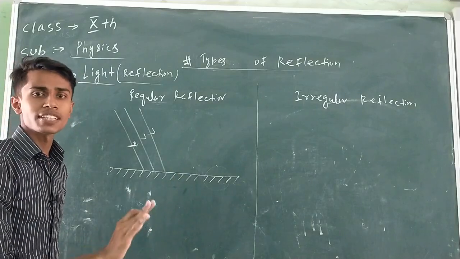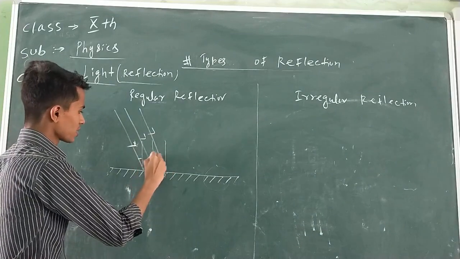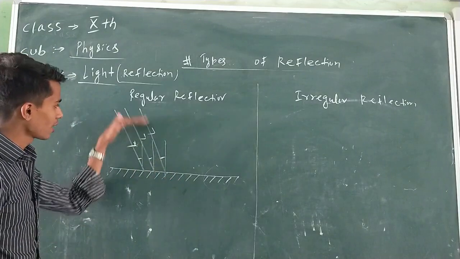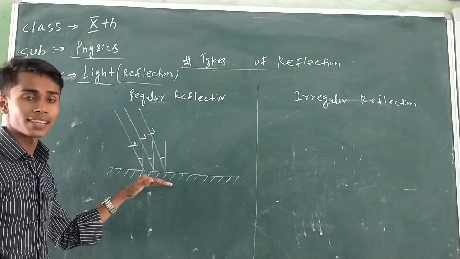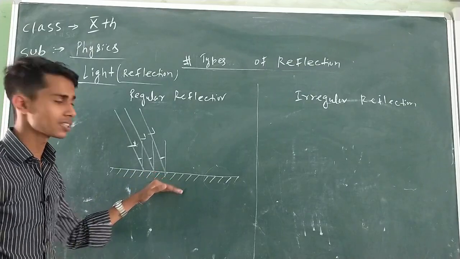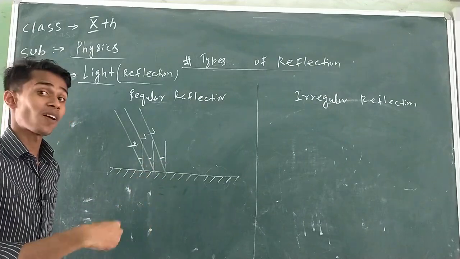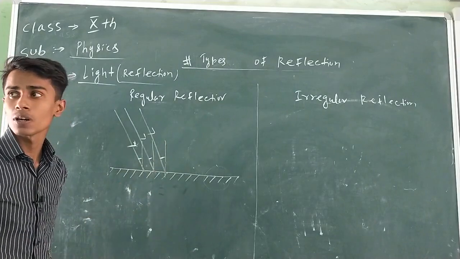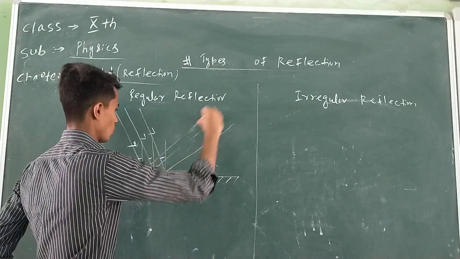Since the surface is smooth, for each point of incidence, the angle of incidence is same. Why is the angle of incidence same? The rays of light are parallel. The rays of light fall parallelly on the mirror, and the surface of the mirror is smooth. Even at microscopic level, they are plane surface. For each incident ray, the angle of incidence is quite same. And from law of reflection, since angle of incidence is same, their respective angle of reflection will be also same. The rays of light will return like this. What have you observed?